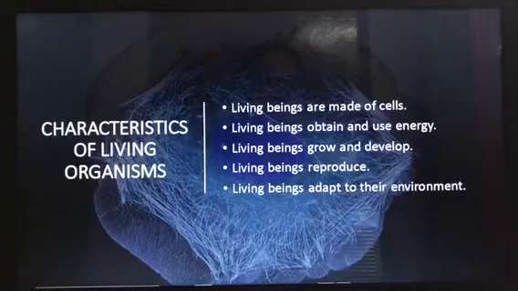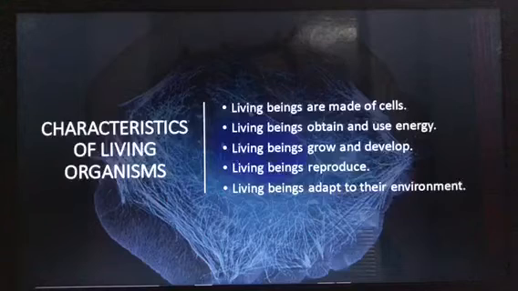Then living beings obtain and use energy. What do we living beings need? We need energy. So how are we going to get this energy? We get the energy from the food we eat. Then the next point is living beings grow and develop. We'll discuss all these points in detail. This is only the characteristics we are going to study.